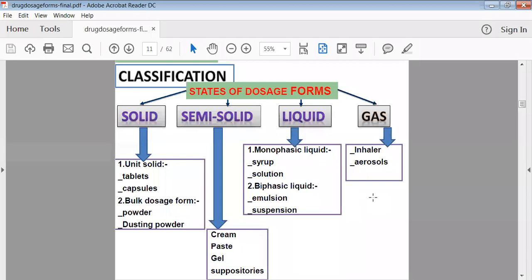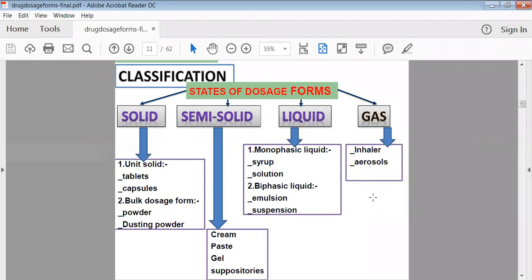So this is about the classification of dosage form depending on physical state like solid, semi-solid, liquid and gas. And these are further classified: solid has two classes, unit dosage form and bulk dosage form. Then semi-solid dosage forms again have types: cream, paste, gel, suppository, and ointment. Then in the liquid, there are two categories, monophasic liquid and biphasic liquid.